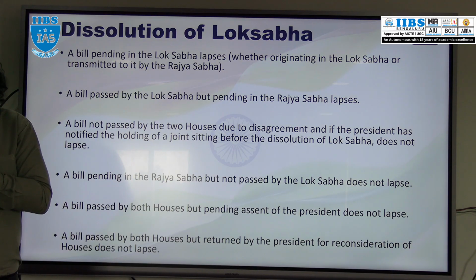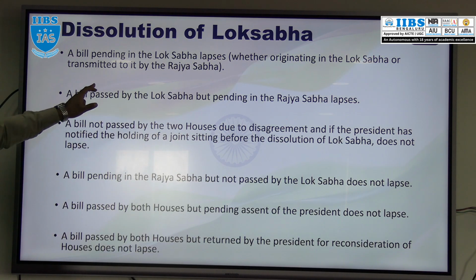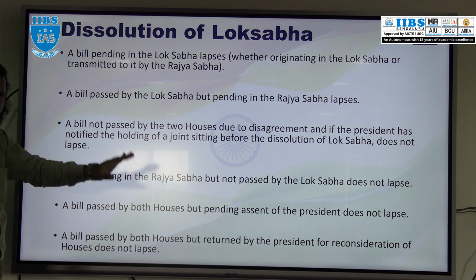Okay, first bill. Second, any bill which is passed by the Lok Sabha and transferred to the Rajya Sabha, and in Rajya Sabha that bill is pending, so that bill will lapse. Only in these two scenarios will the bill lapse when Lok Sabha is dissolved.